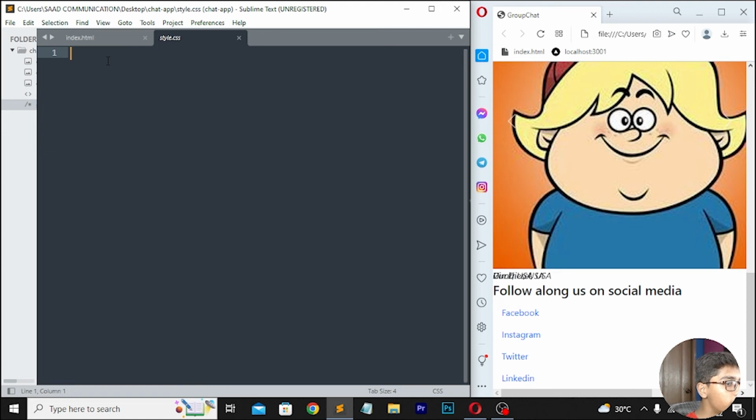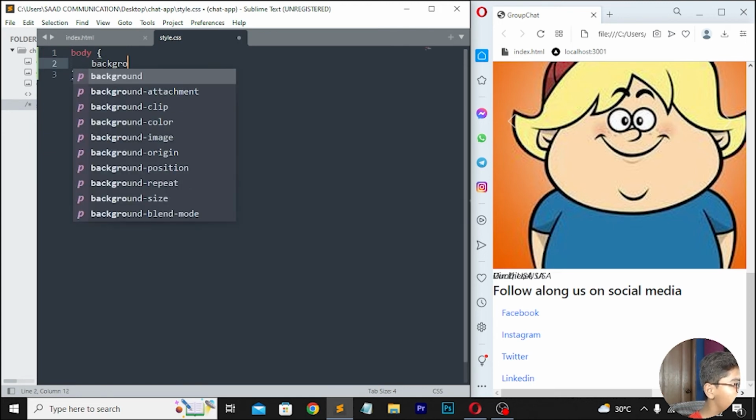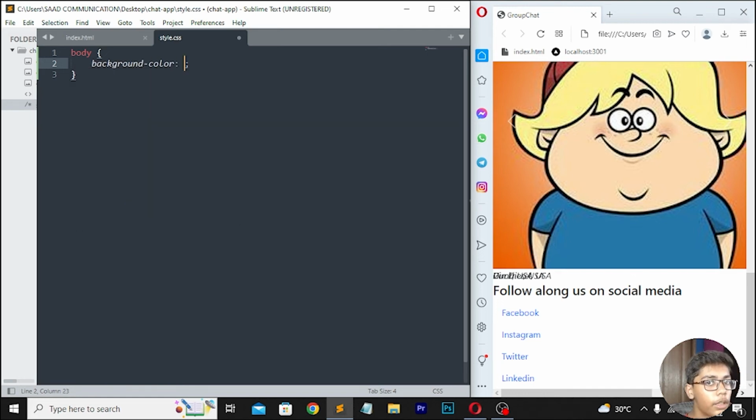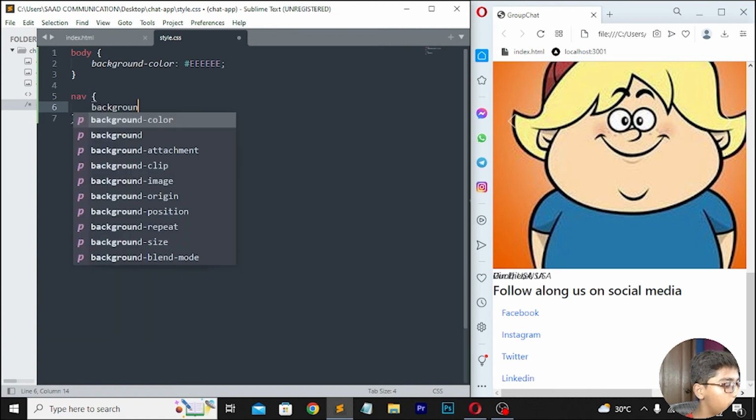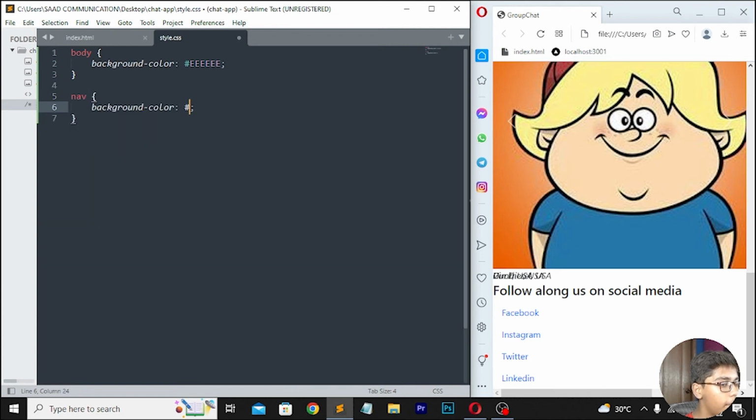Now when you are here, you have to just write a body tag, and then in this I'll be writing a background color. Then you have to move down, right here nav, and here I'll be writing background-color. Then I will be writing F2E1C1. Then move down, right here padding, which should be 5%, 25%, 0%, 5%.